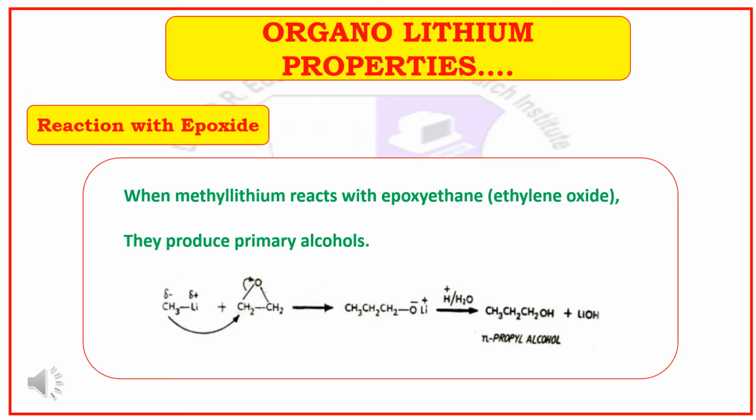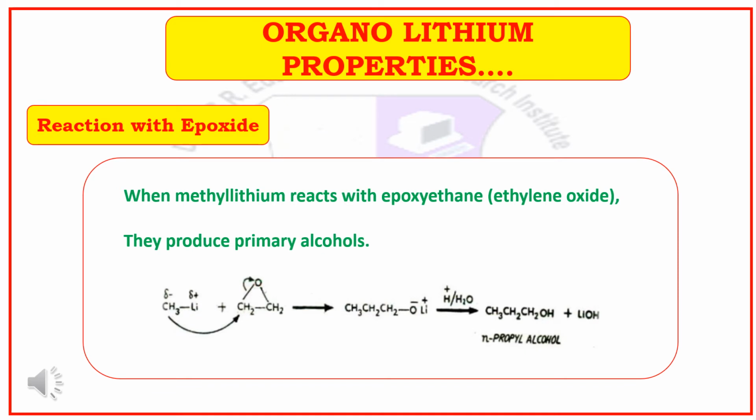Reaction with epoxide. Here we are going to see epoxides like ethylene oxide or epoxyethane. For example, when methyl lithium reacts with epoxyethane, they produce primary alcohols. The same thing we had seen in the Grignard reagent, the same type of reactions, right?